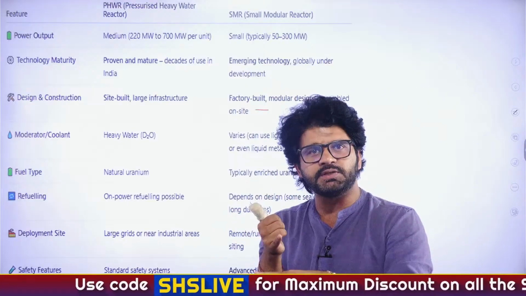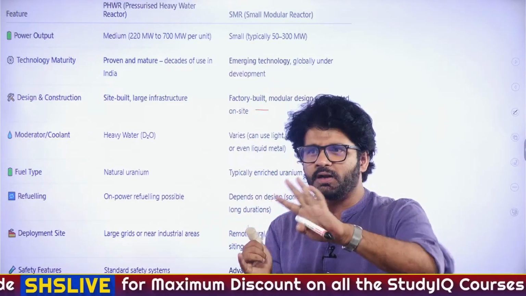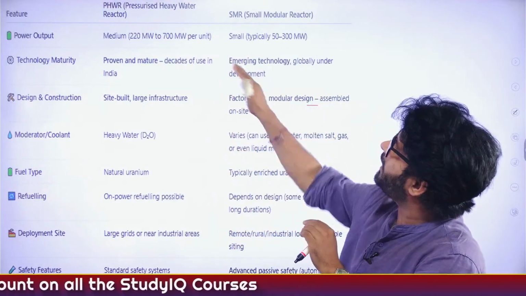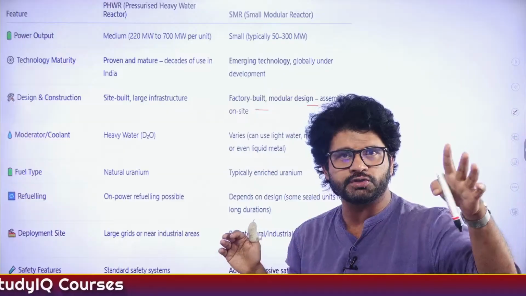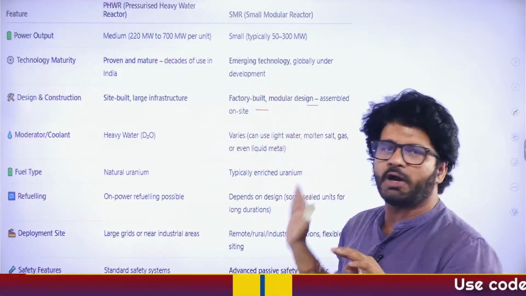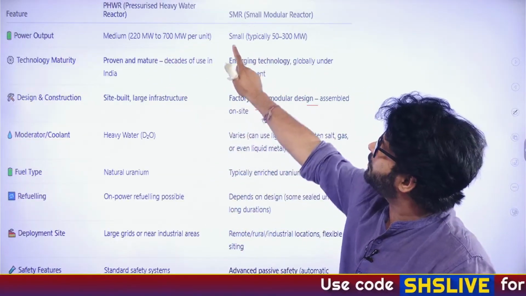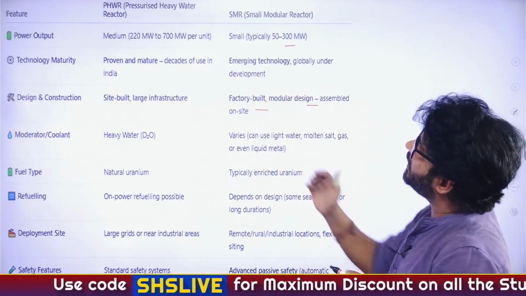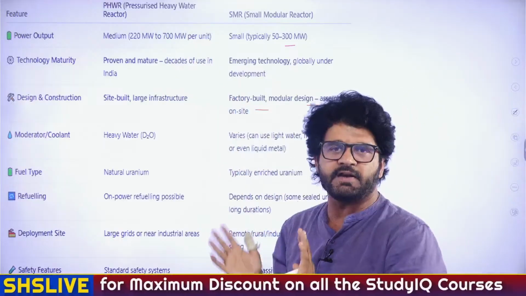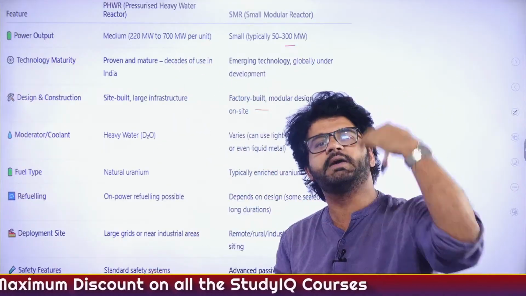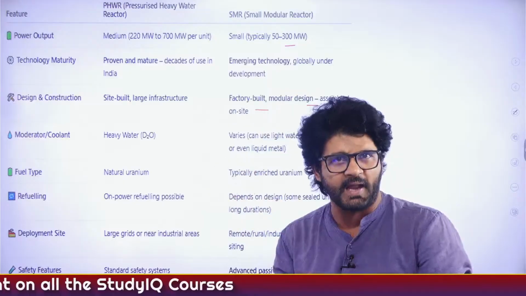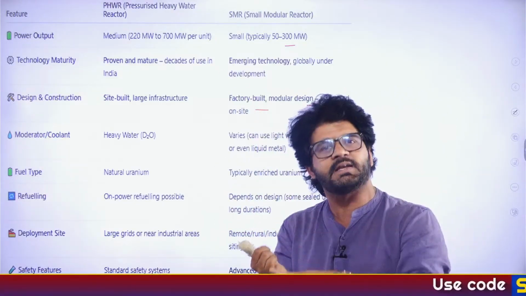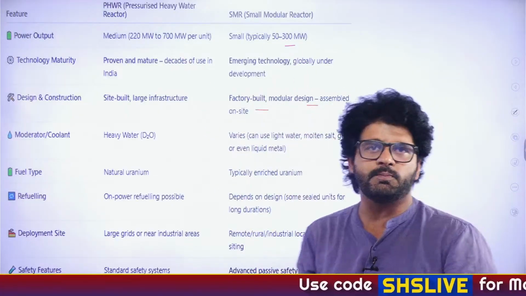They are easier to construct. They require less nuclear liability and so on, and are comparatively cheaper. So there are multiple reasons why different governments across the world are moving from PHWR to SMR. But not all PHWR can be converted to SMR, because the SMR limit is 300 megawatt and the PHWR limit is 700 megawatt. So the bigger PHWR, greater than 300 megawatt, will remain as they are. But if they are smaller PHWR, it's easier, feasible, and sustainable to shift from PHWR to SMR.